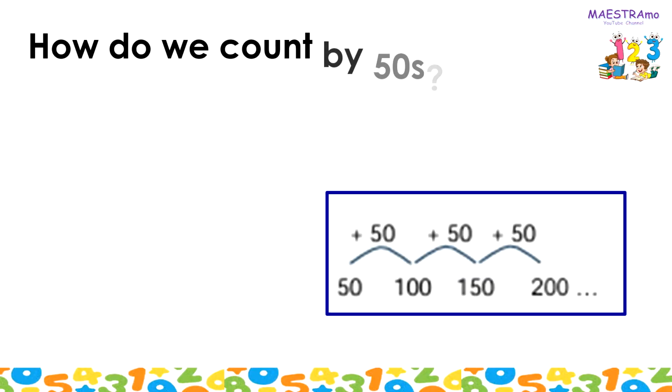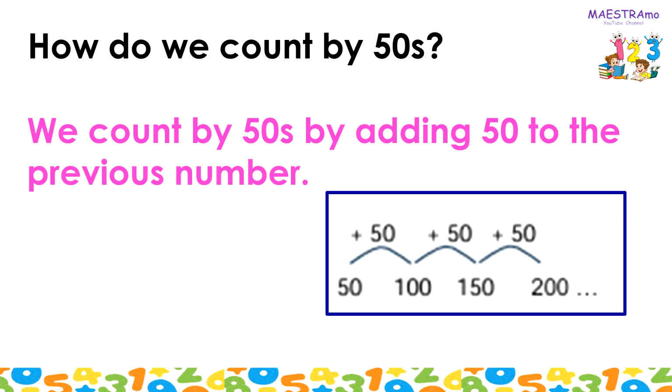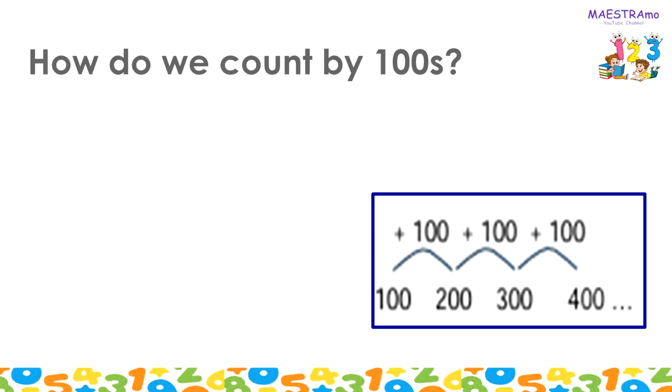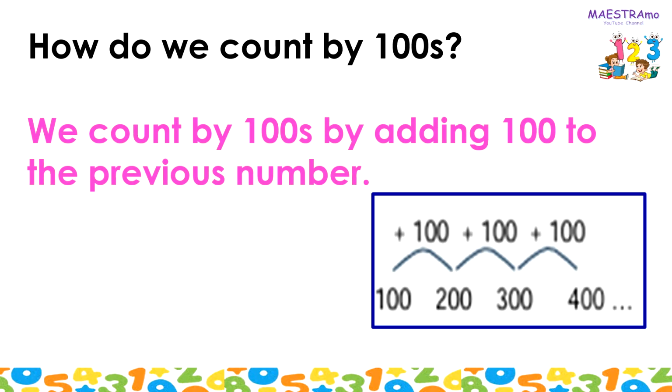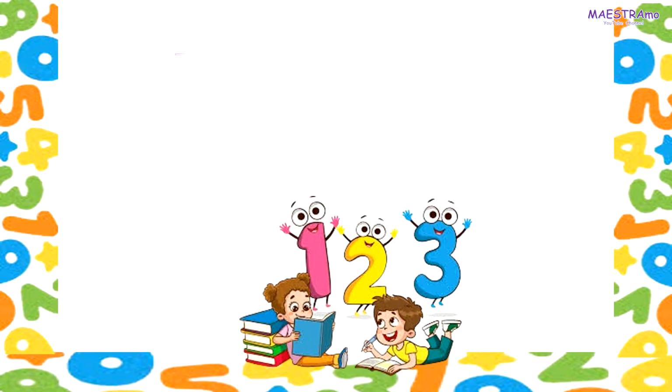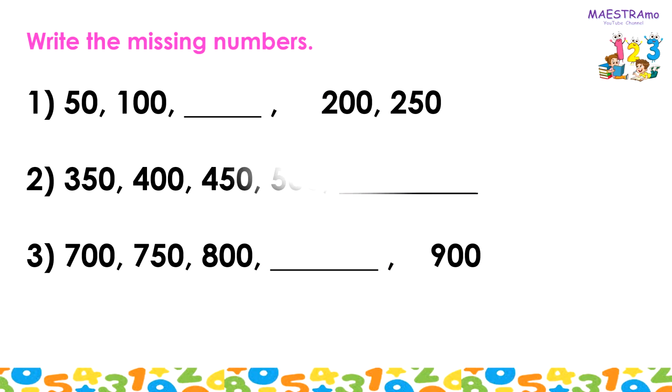How do we count by 50s? We count by 50s by adding 50 to the previous number. How do we count by 100s? We count by 100s by adding 100 to the previous number. Write the missing numbers.